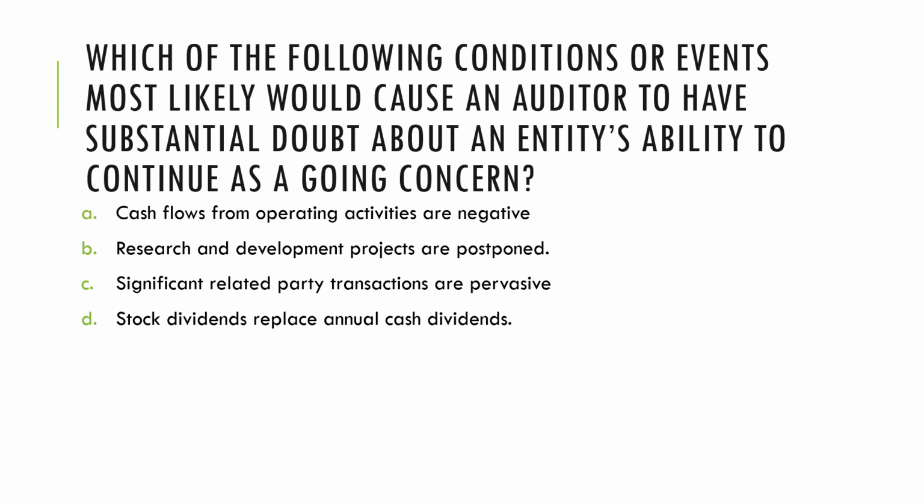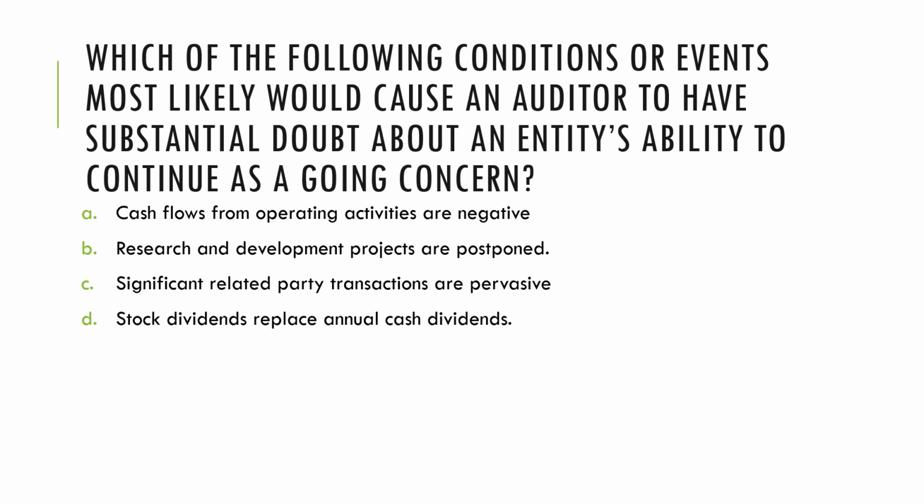Next, which of the following conditions or events most likely would cause an auditor to have substantial doubt about an entity's ability to continue as a going concern? Which one would most likely cause us to doubt? Okay, going concern. Letter A, cash flows from operating activities are negative. Letter B, research and development projects are postponed. Letter C, significant related party transactions are pervasive. Or letter D, stock dividends replace annual cash dividends.